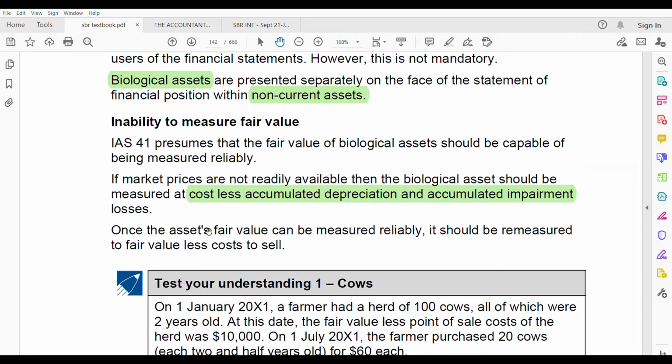Once the fair value of the asset can be measured reliably, it should be remeasured to fair value less cost to sell. See, once you know fair value is available, then you cannot use cost. Then you have to use the initial method, fair value less cost to sell. Okay.